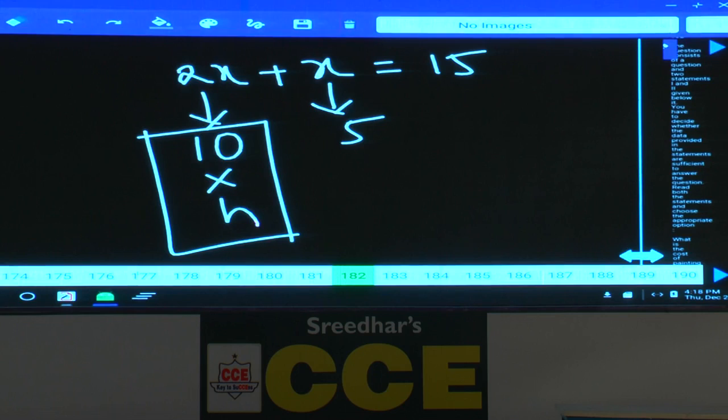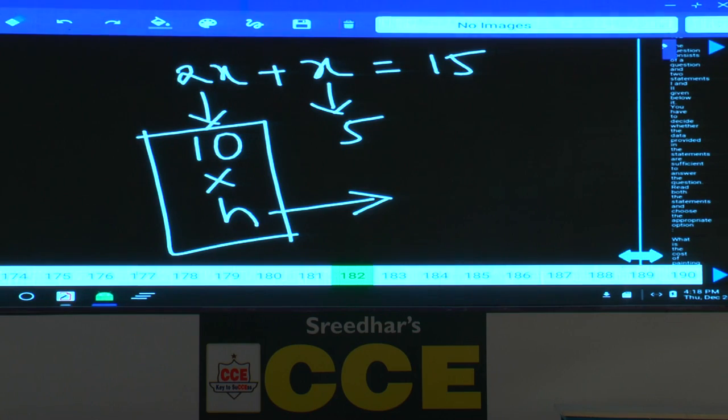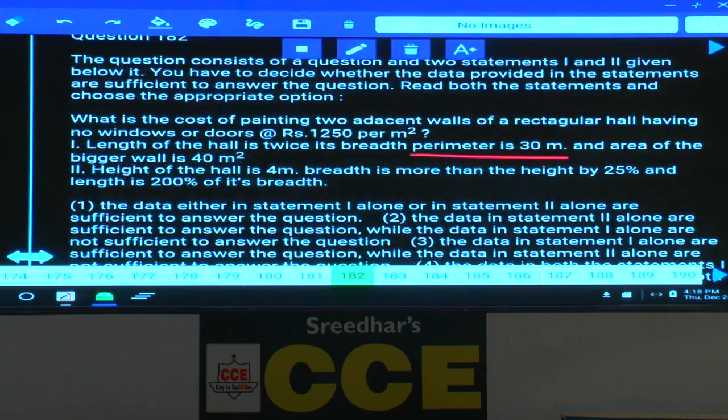Which is given as some number, 40. From this, can we calculate height? So we know length, breadth, height. Can we calculate area required for painting? Will you get answer using one alone? Yes. Next. The height of the hall is 4 meters.